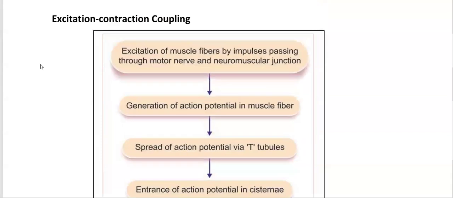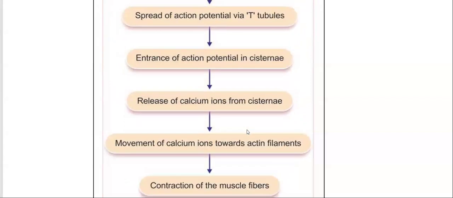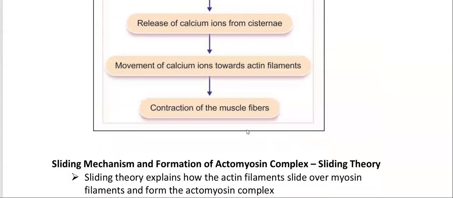So, excitation-contraction coupling: excitation of muscle fiber by impulses passing through motor nerve and towards the neuromuscular junction, generation of action potential in muscle fiber, spread of action potential via T tubule, entrance of action potential in cisternae, release of calcium ion from cisternae, movement of calcium ion towards the actin filament, contraction of the muscle fiber.